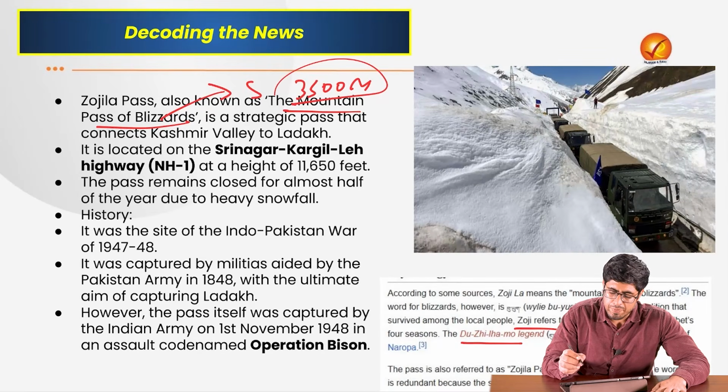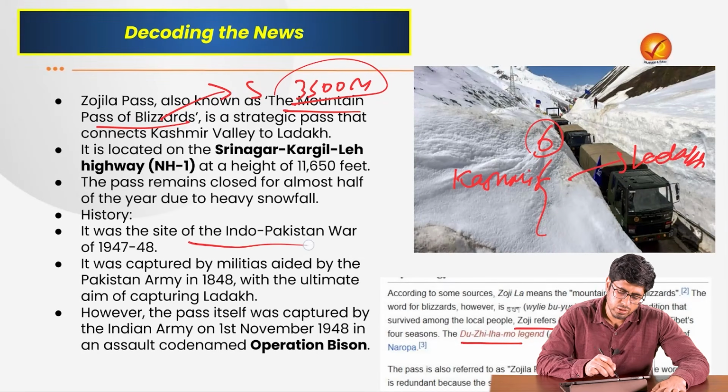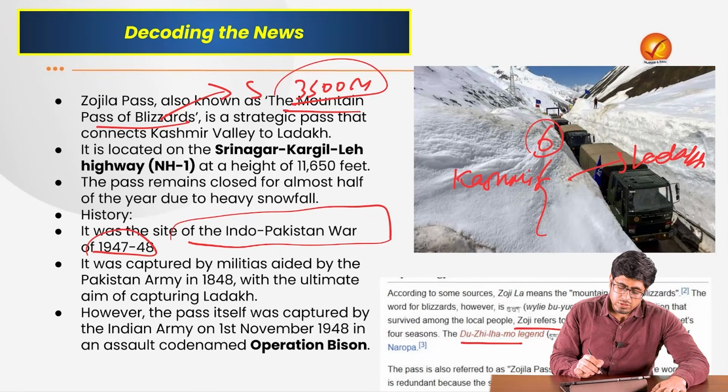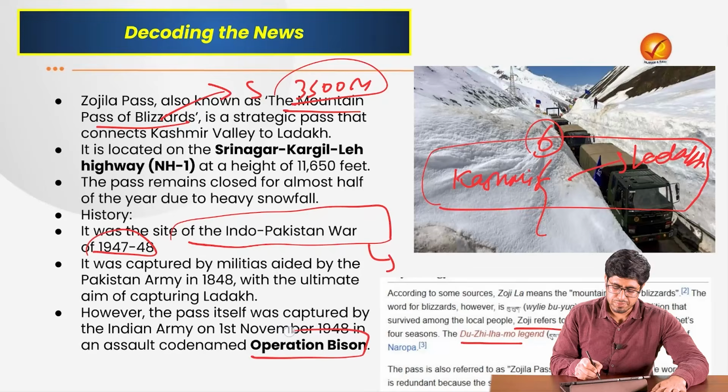It is connecting the region of Kashmir with the region of Ladakh. It is closed for 6 months across the year because of heavy snowfall. It was also famous in history as the site of the Indo-Pakistani War of 1947-48, because it is the only connection we have from the Kashmir Valley to the Ladakh Valley. It was captured by the Indian Army under Operation Bison in November 1948.